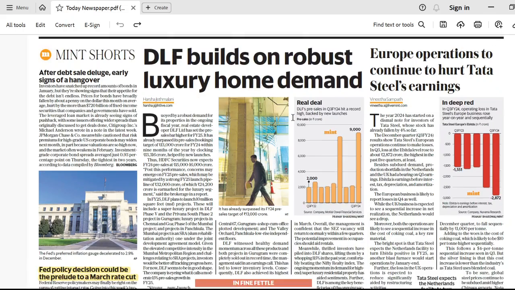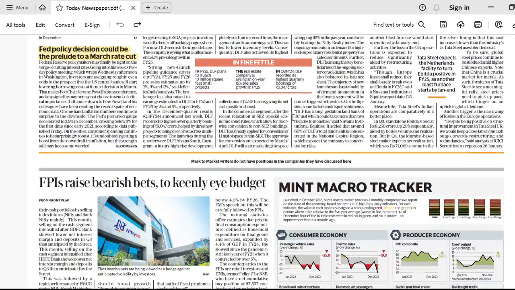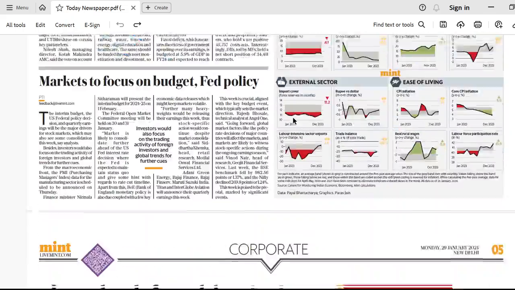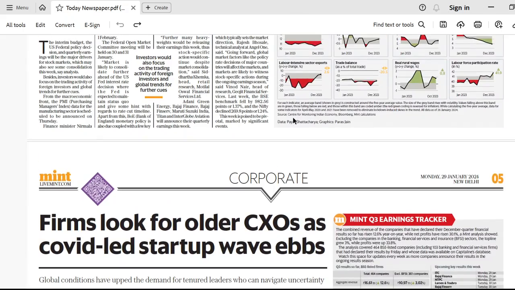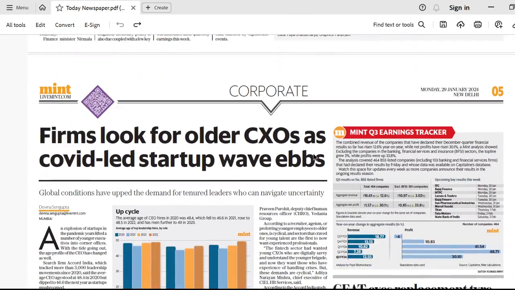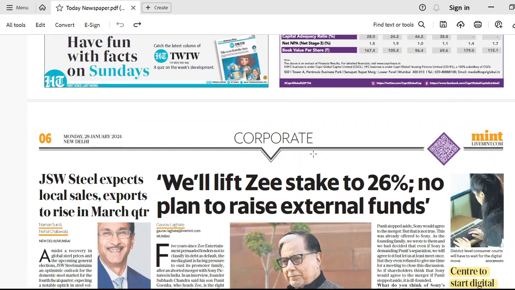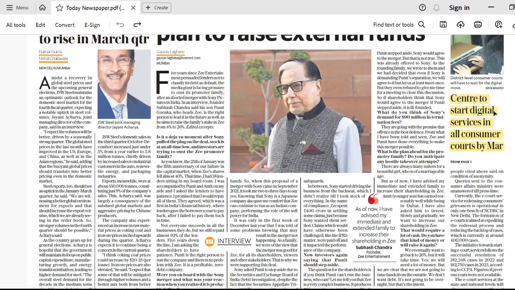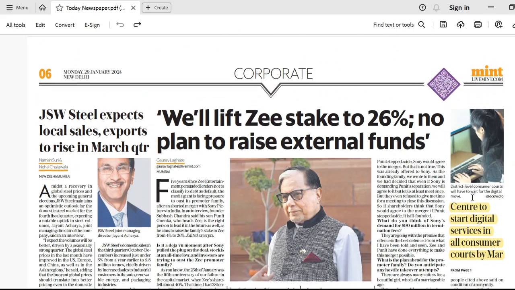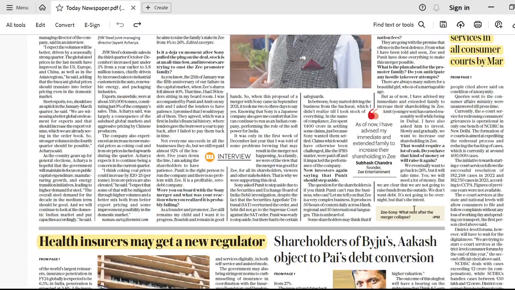Now this is Mark to Market. This page completely talks about the share market, so this is not important for us. And it majorly talks about particular companies. In Corporate also, again there is nothing very important for us. But yes, Centre to Start Digital Services in All Consumer Courts is a continuation of the earlier page, so you need to read it.